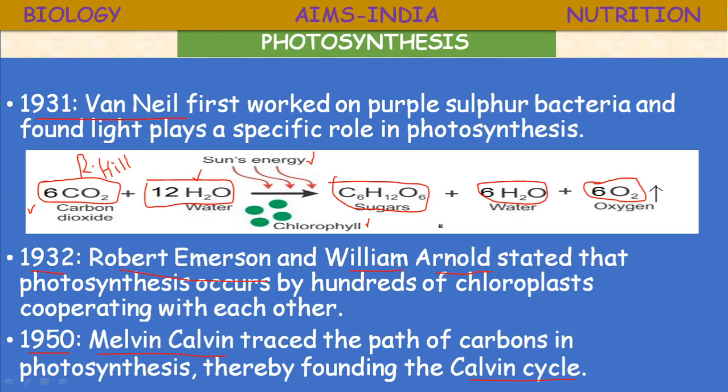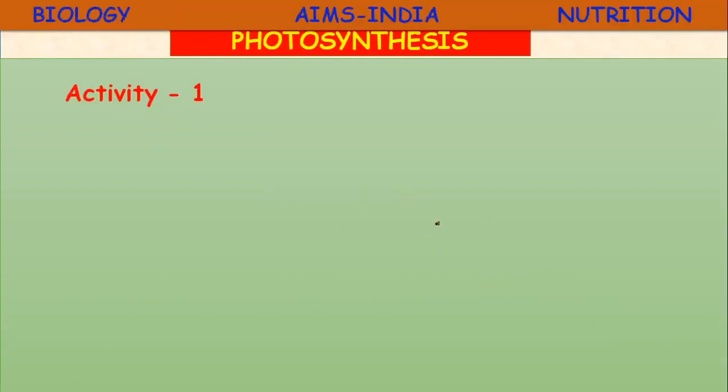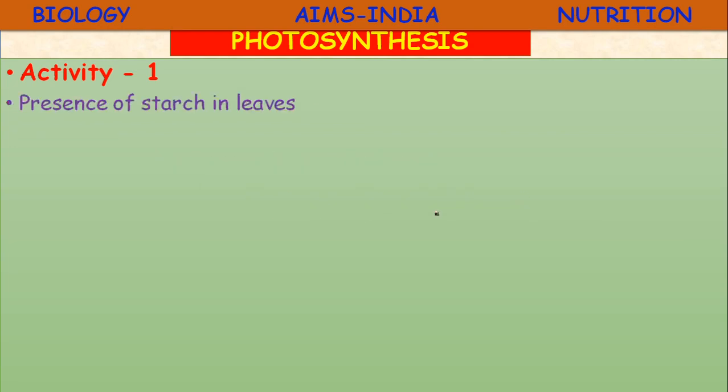Those experiments can be studied in the form of activities. So, activity 1: presence of starch in leaves.